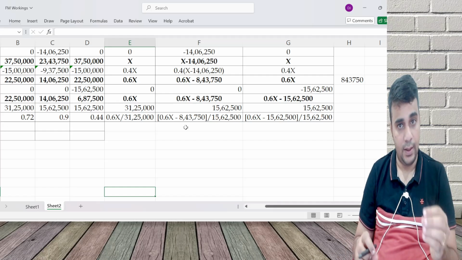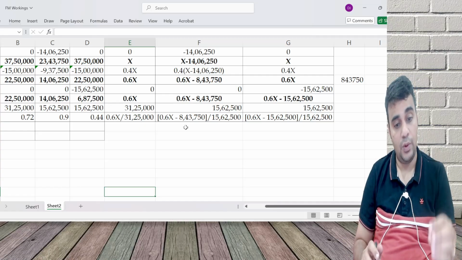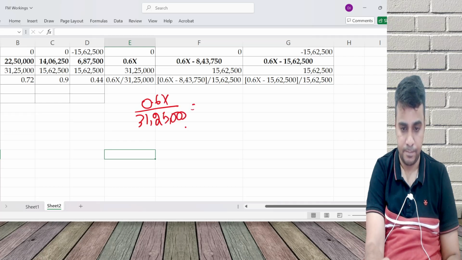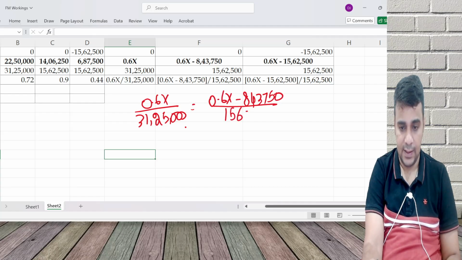I'm just doing one of them: 0.6X by 31 lakh 25,000 equals 0.6X minus 843750 by 1562500.